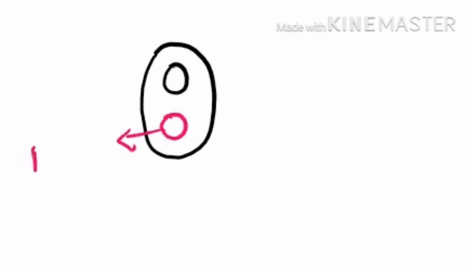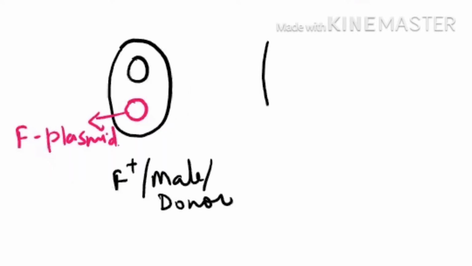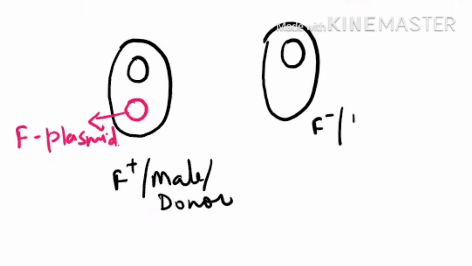It is F plasmid, meaning it has a gene for fertility. Because it has a gene for fertility, we call this bacteria F plus, or male, or donor. This is another bacteria which has only genetic material but no plasmid. Because it does not have plasmid, this bacteria is known as F minus, also known as female, also known as recipient.